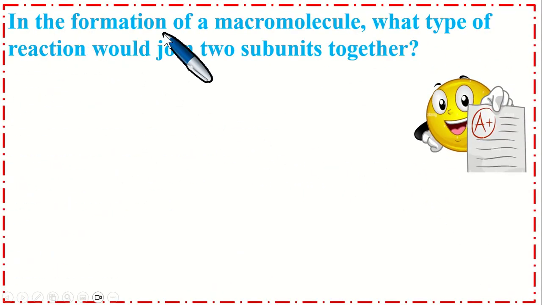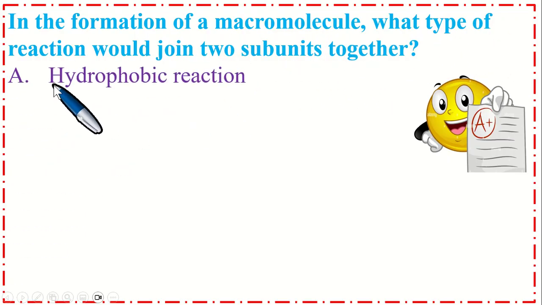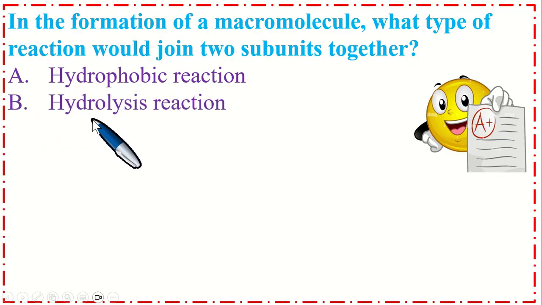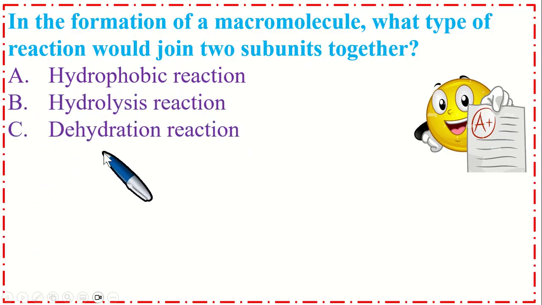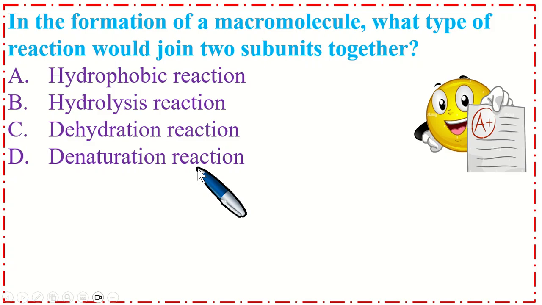In the formation of a macromolecule, what type of reaction would join two subunits together? Option A, hydrophobic reaction; B, hydrolysis reaction; C, dehydration reaction; and option D, denaturation reaction.